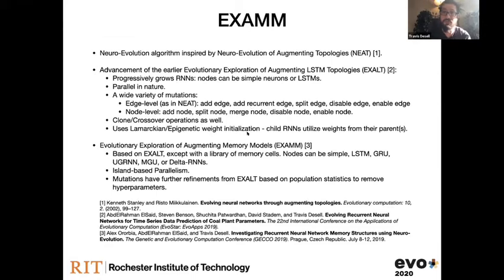Another cool thing that works really well for EXAMM is that we use Lamarckian or epigenetic weight initialization. When we generate a new neural network to train, we inherit all the weights from the parents using a bit of crossover. If we have two parents, we combine their weights together. Then if we add any new components, we initialize them based on the distribution of weights in the parents. So we're doing a kind of mini transfer learning every time we generate a new genome to train. We found that this lets us, instead of training our neural networks for 100 or 1,000 epochs, do maybe 5 or 10 and still get really good results. So it allows us to examine a lot more neural network architectures while we're running this.